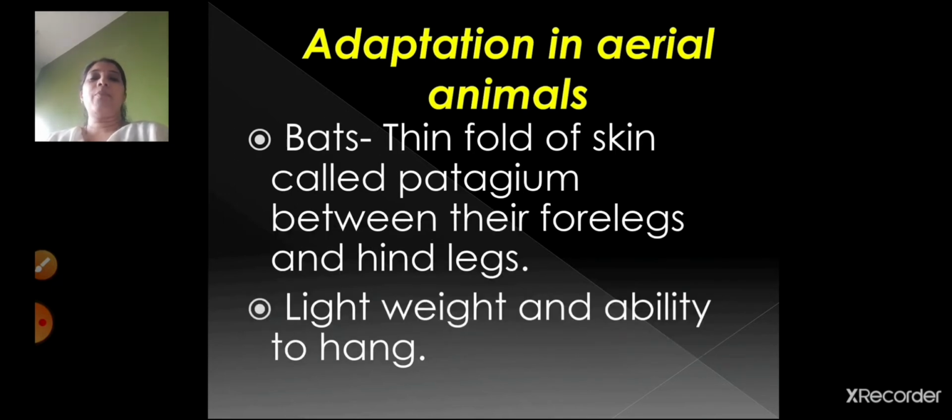Next is about the bats. Bats have got a thin fold of skin called the patagium between their forelegs and hind legs. Now bats are also light in weight, and that's the reason they can hang easily, and they can also fly. So between their forelegs and the hind legs, they have got a thin skin fold which is called the patagium.